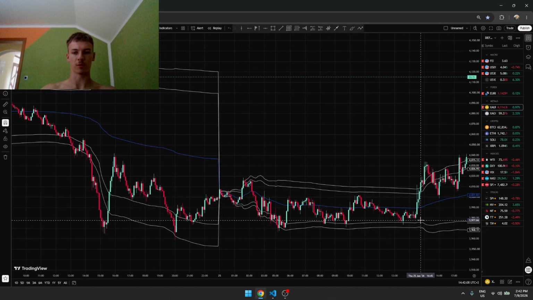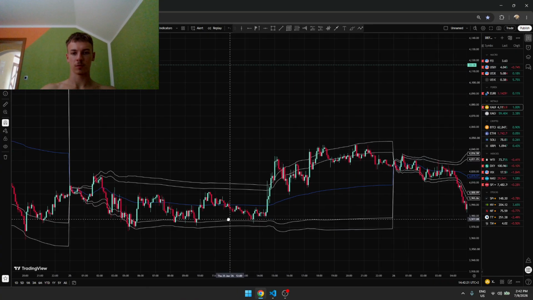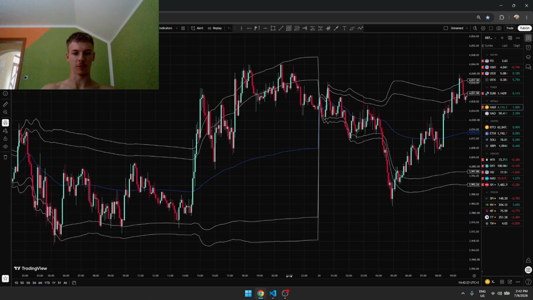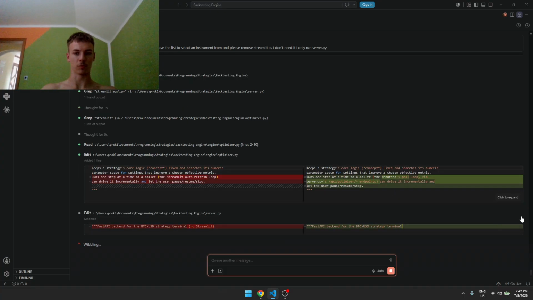Only thing I am concerned about is if we can execute the strategy on manual trading, or do I have to make a trading bot just for that, because human intuition is kind of delayed, computer isn't. So we'll see about this. I just wait for Cloud to finish the code.